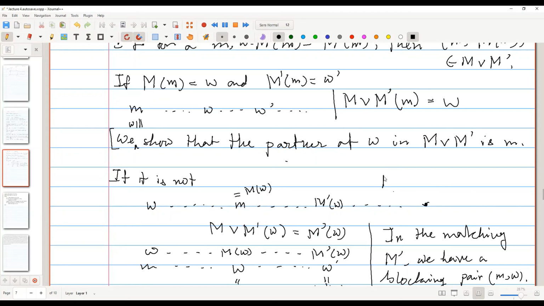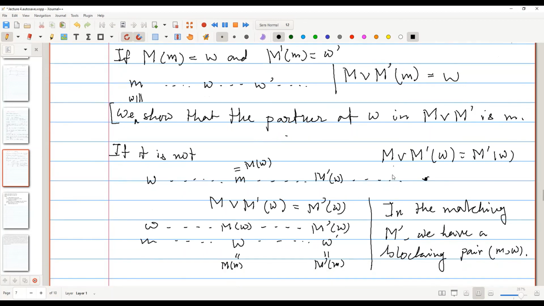Yeah, because if it was the other way around, then w would be paired with m anyways. So currently, what is the value of this, M join M prime of w? It is M prime of w right now, right? Because the join function works oppositely in case of women. Yes. Okay. So after we complete this, this should be the preference list of w.